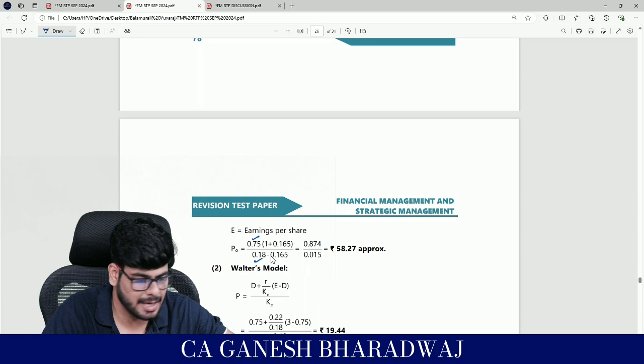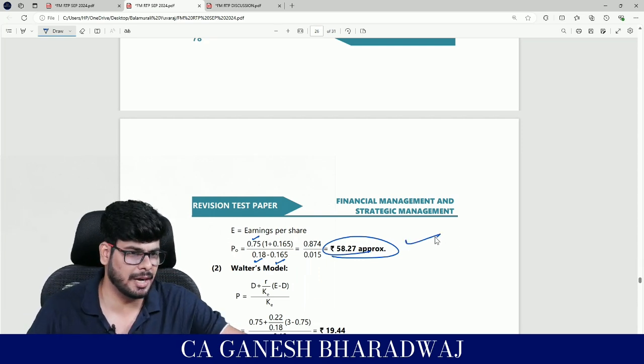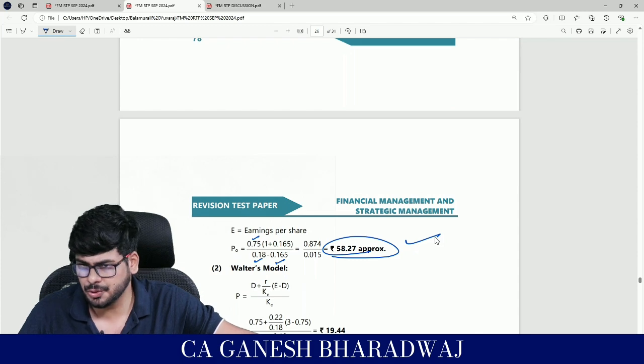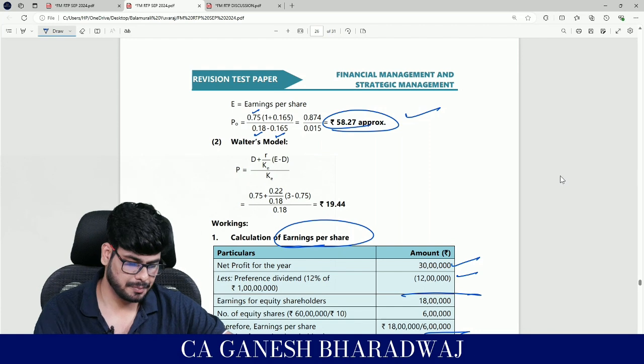And divided by K, this figure is there. G, this figure is also there. Guys, correct? Yes. With this, if you work it out, you will arrive at a value of how much? 58.25. Fair enough, guys? Fair enough. Any issues here? Any problems here? Right. Now let's move on to the next one, Walter's model.